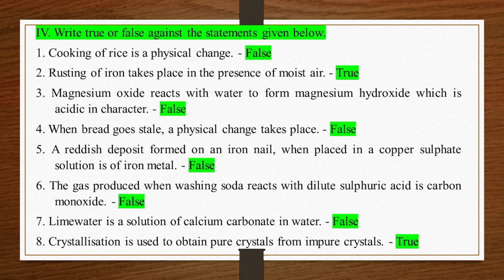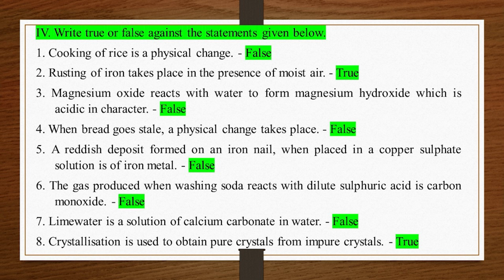4. Write true or false against the statements given below. 1. Cooking of rice is a physical change. False. 2. Rusting of iron takes place in the presence of moist air. True. 3. Magnesium oxide reacts with water to form magnesium hydroxide, which is acidic in character. False. 4. When bread goes stale, a physical change takes place. False.